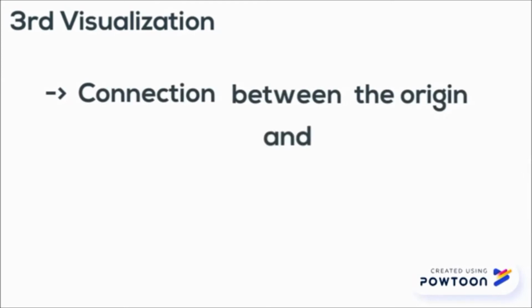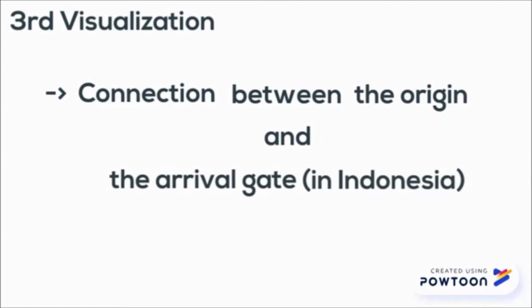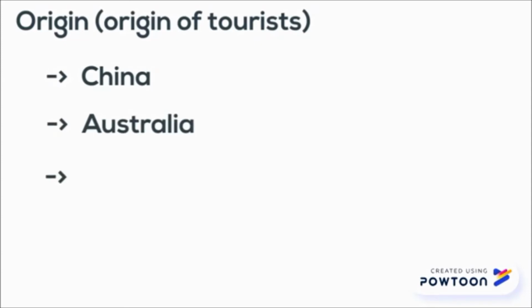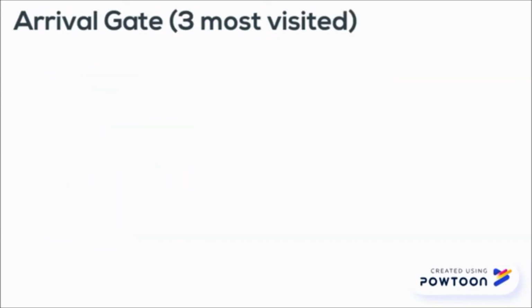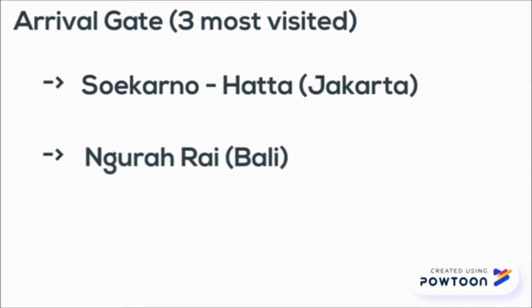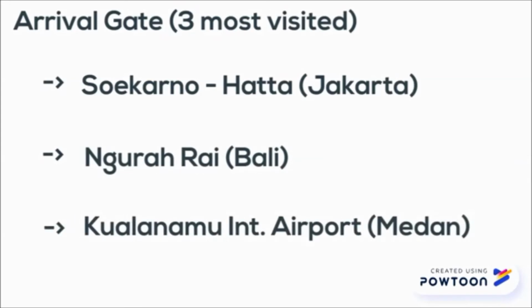First, let me explain the idea of our third visualization. The idea is to visualize the connection between the origin and the arrival gate in Indonesia. There are a lot of tourists that come to Indonesia. They come from various countries such as China, Australia, Malaysia, and etc. There are several arrival gates in Indonesia, and the three most visited gates are Soekarno-Hatta in Jakarta, Ngurah Rai in Bali, and Kuala Namu International Airport in Medan.